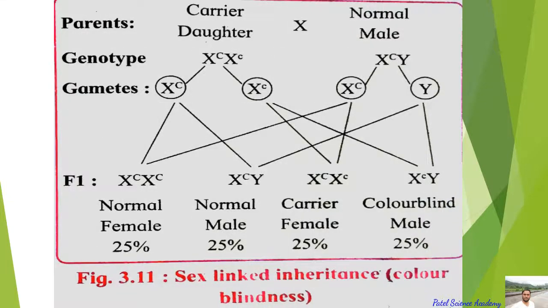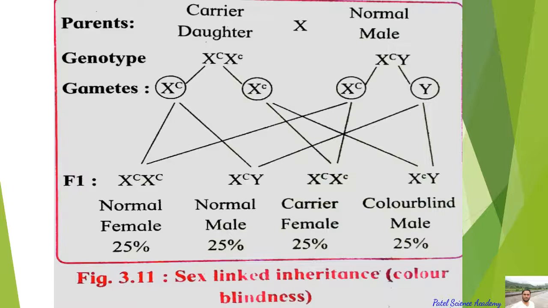Now we'll see the second marriage, the marriage between the carrier female, that is the daughter of the F1 generation, and the normal male. So dear students, in this cross the parents are now a carrier female, meaning the daughter who was a carrier in the F1 generation, and if that carrier female marries a normal male, what are the chances of the color blind disease?